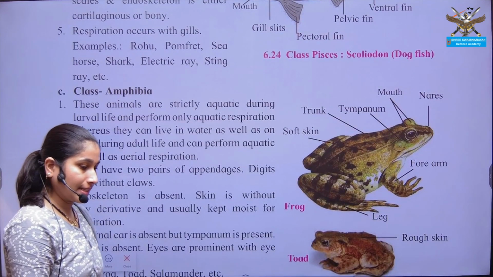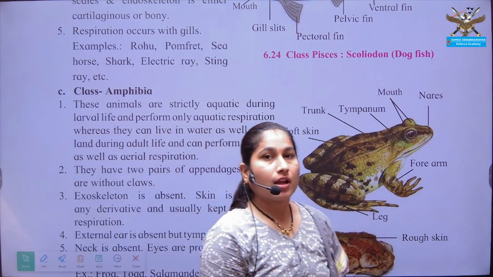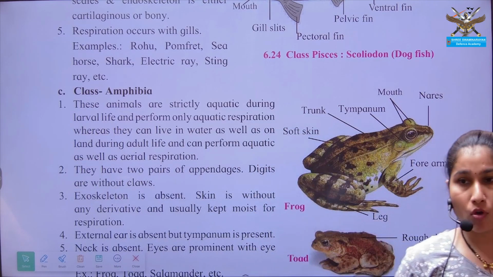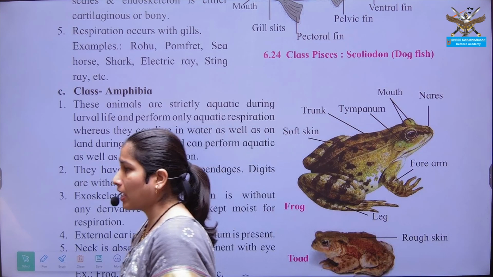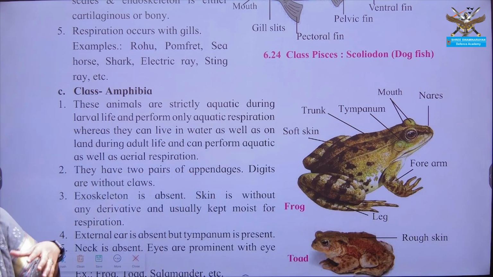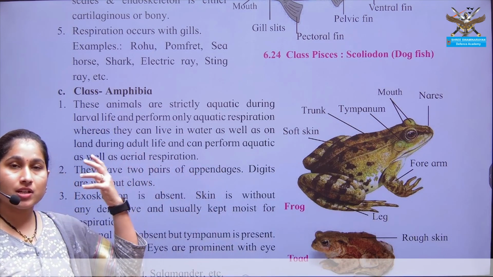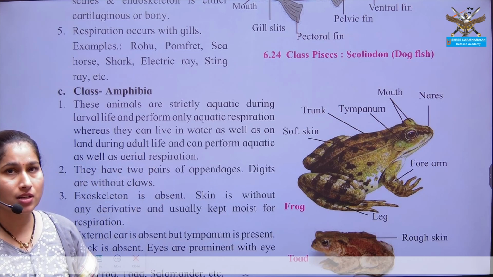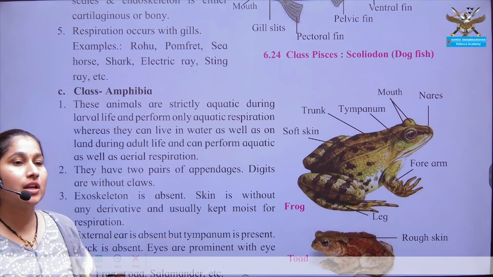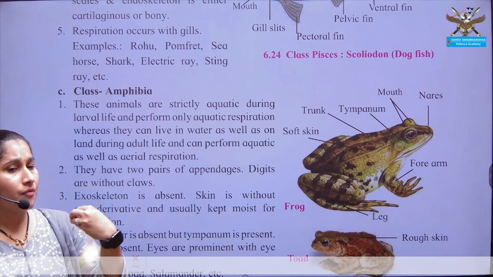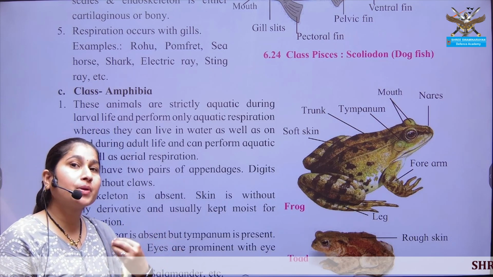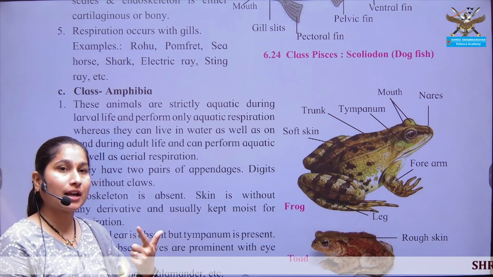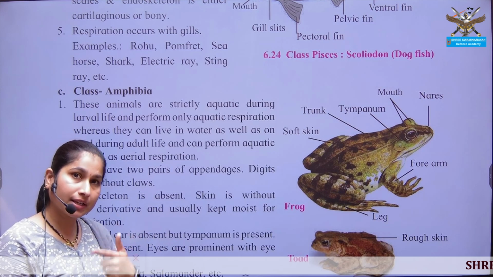Respiration is seen with the help of gills. These aquatic organisms, the Pisces or fishes, do not have lungs, as they do not have a terrestrial habitat. They have to live in water. They are aquatic, whether marine or freshwater. They have to breathe in the water itself. That's why they have gills.